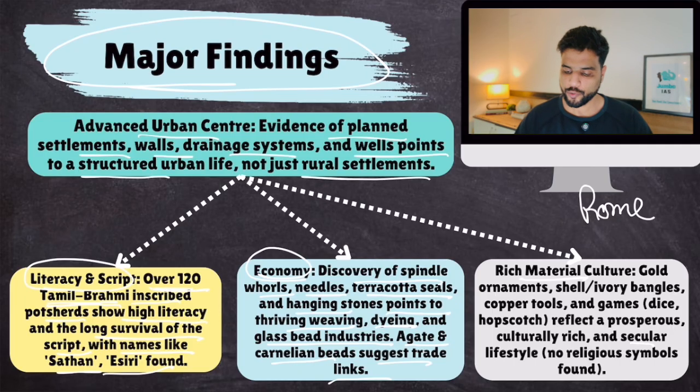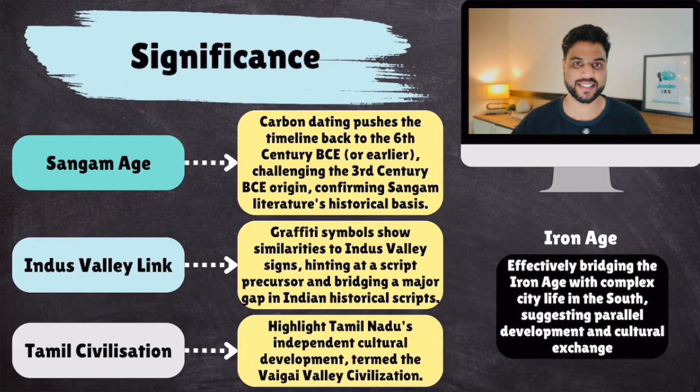Rich material culture: you found gold ornaments, shell, ivory, bangles, copper tools, games, which reflect a prosperous, culturally rich, secular lifestyle because no religious symbols were found. That's weird, no religious symbols were found in this particular site. Okay. Now, what is the significance of this discovery?